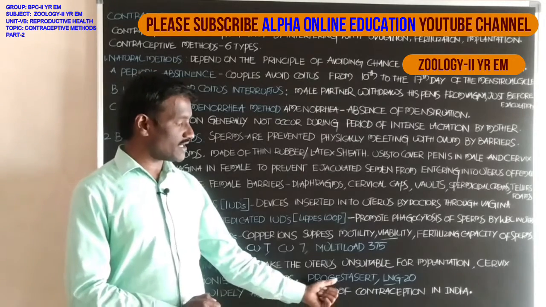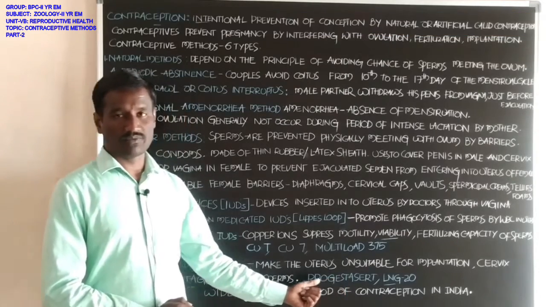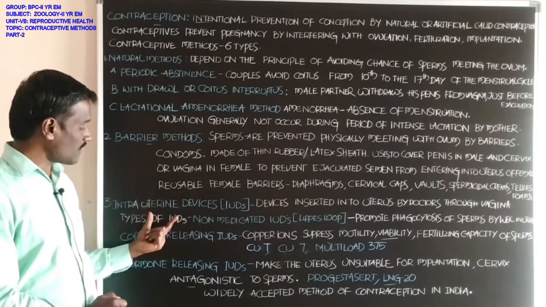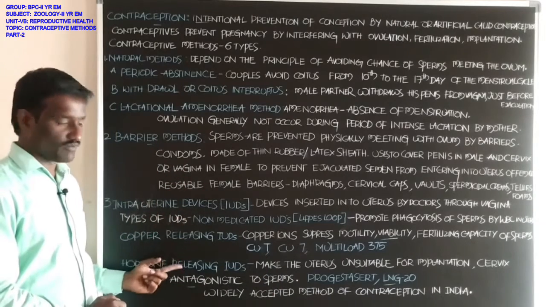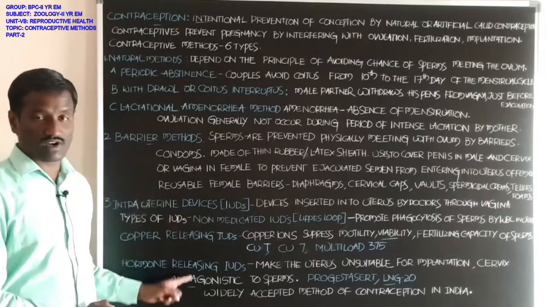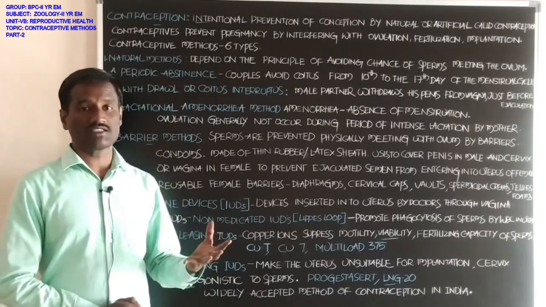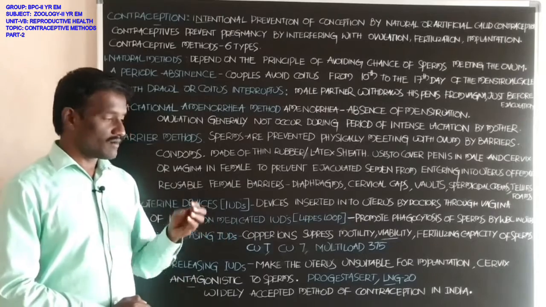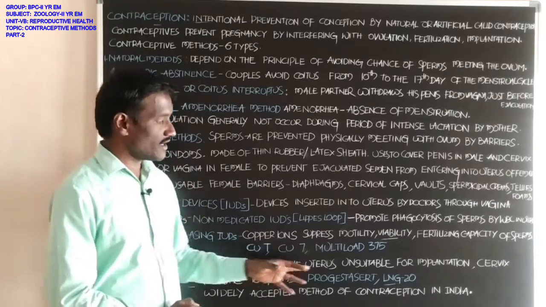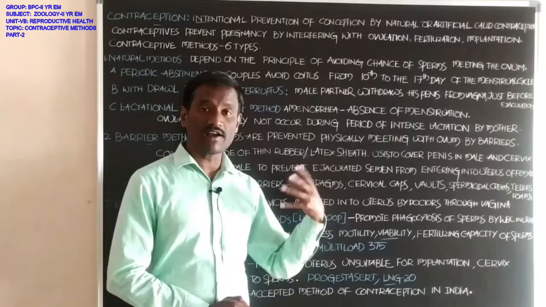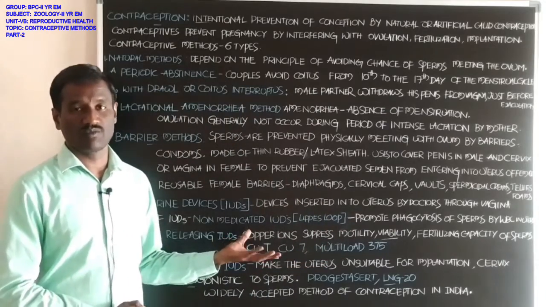Intrauterine devices are a widely accepted method of contraception in India. Three types of intrauterine devices are the most widely accepted and most widely used contraceptive methods in India.